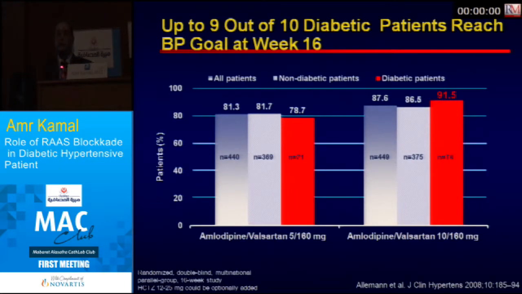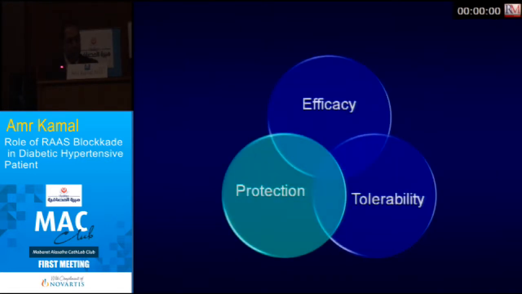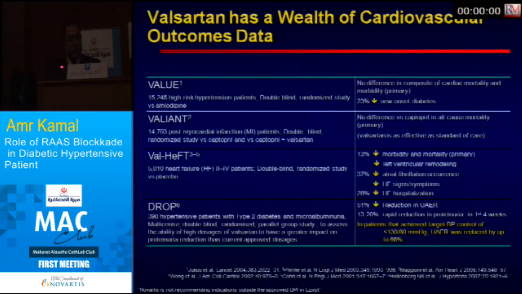If you use Exforge, you will achieve 9 out of 10 of your patients reaching the target. So it's a miraculous drug. If you use a single pill in every 10 patients, you succeed in treating 9 of them. It's marvelous. So it's protective.